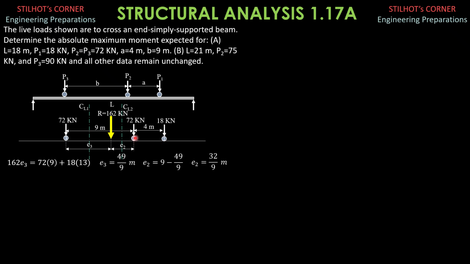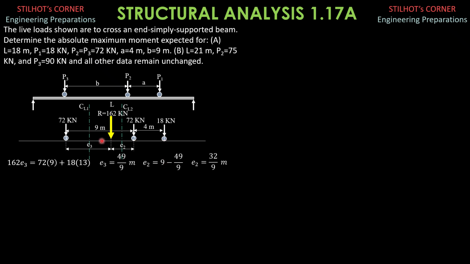And this controls because the resultant and the second load, the 72 kilonewton load, are closer from the center line of the beam. So that's the idea. But let's also check if the absolute maximum moment occurs under 3. But before that, let's locate the distance of load 1 from the center line, and from there we can show if load 1 is still on the span or off the span.